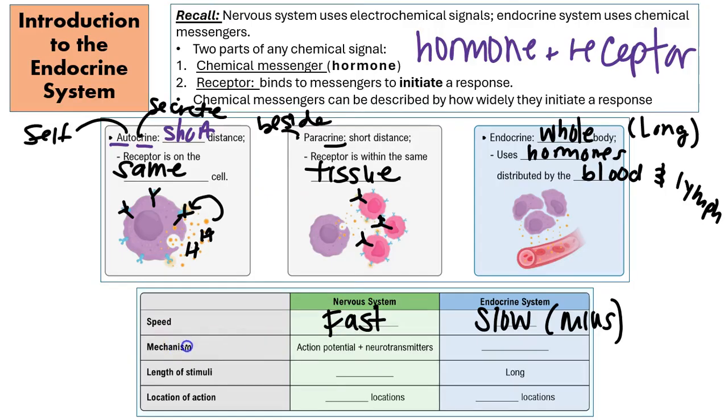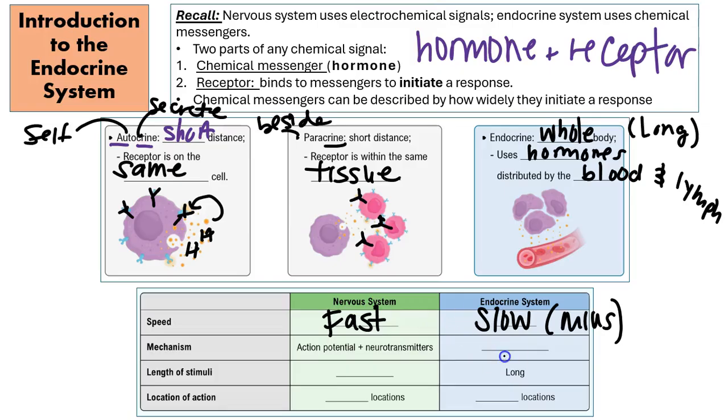Now, what about the mechanism? Well, the mechanism for the nervous system in this signal is going to be action potential, which we know is going to go from neuron, one piece of the neuron, which is going to be the dendrites, we get our stimulus, all the way down to the axon terminals. And then, of course, that's going to cause a release of neurotransmitters, okay? And the neurotransmitters are going to bind to receptors. So yes, the neurotransmitters are little chemical messengers here. They bind to a receptor and again cause that gradient potential.